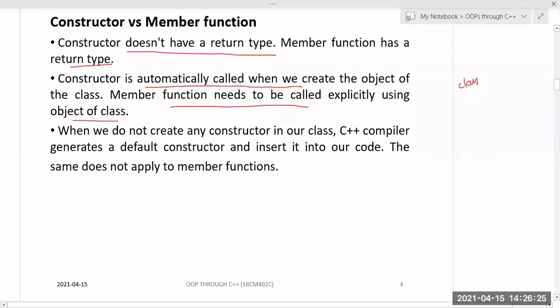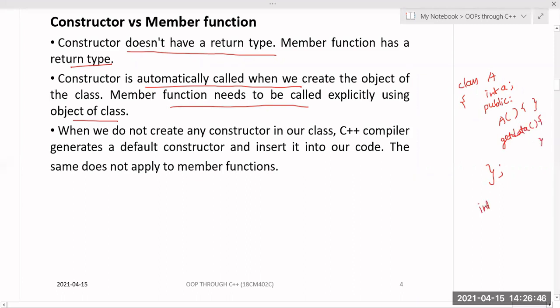If I have this class A, and inside its public section we have a data member int A, and inside this public section we have a constructor and one member function like getData or displayData.